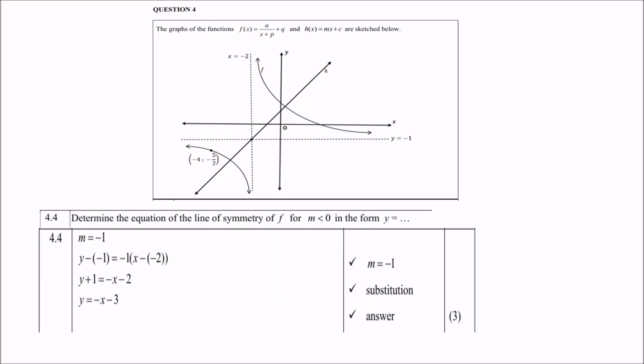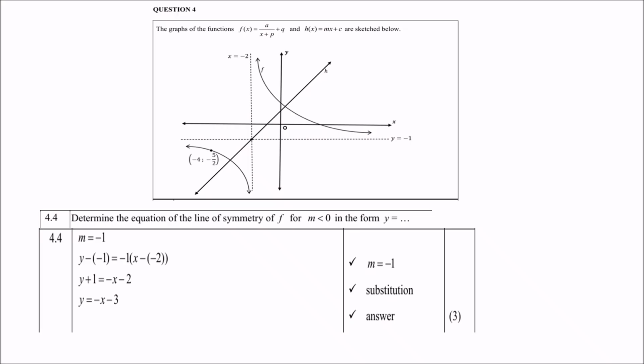So use all that information. You can use the formula you've learned in analytical geometry: y minus -1 equals -1 times (x minus -2). So make sure you know where the y -1 comes from, the y asymptote. Where's the other -1 coming from? That is the gradient, what was prescribed to you. And of course, the gradient of -1 comes from a 45-degree angle, because tan 45 is 1, if you remember that. And then, of course, the -2 of the x comes also from the asymptote. Remove the brackets, and your answer is y equals -x -3.